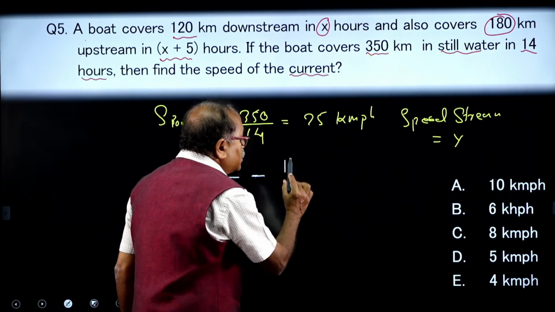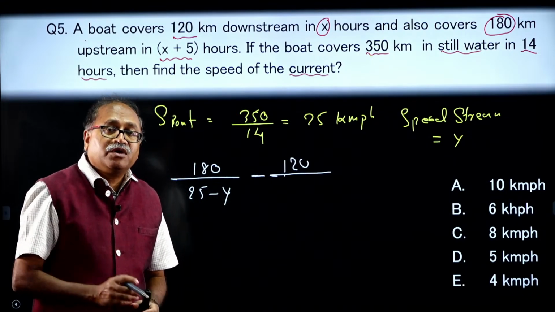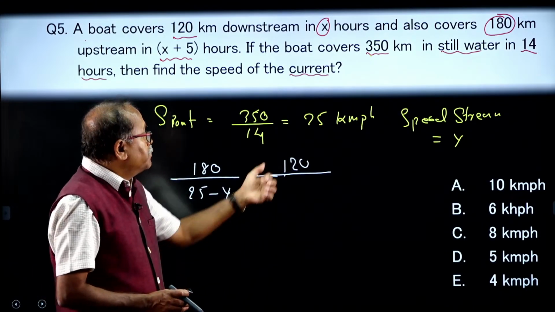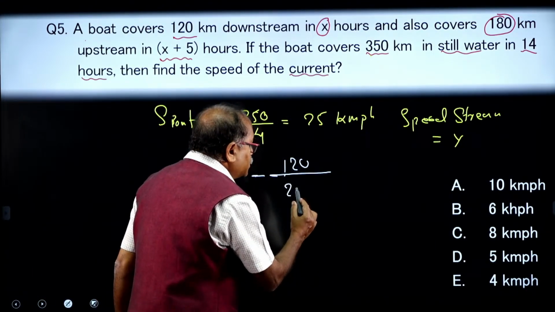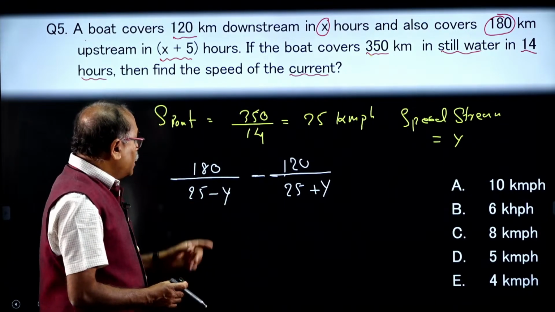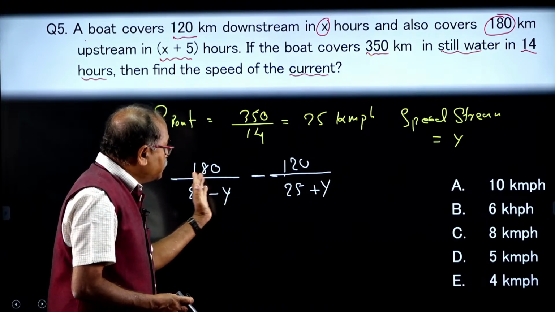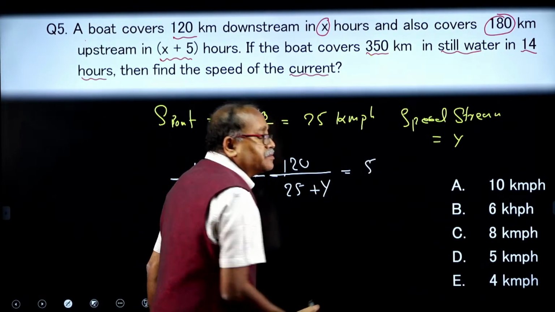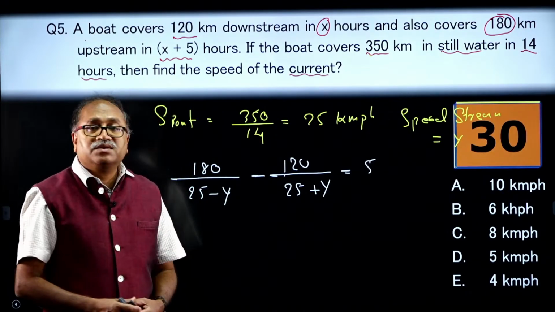Minus downstream distance is covered 120 kilometer. So, let us write down this 120 divided by what is the speed of downstream? The speed of boat plus speed of current, that is 25 plus y. So, just write down this one 25 plus y, and if this is x plus 5, that means the difference of this time is 5 hours. From here onwards your time starts.